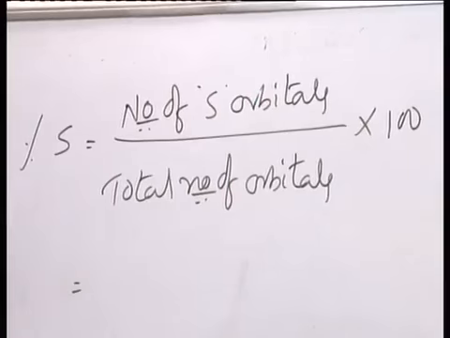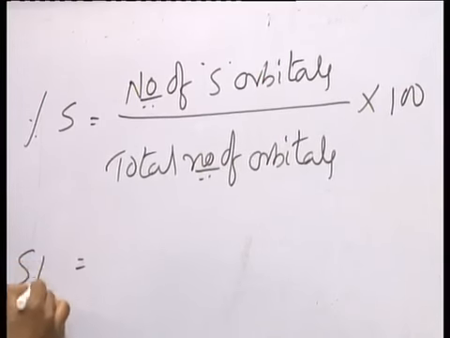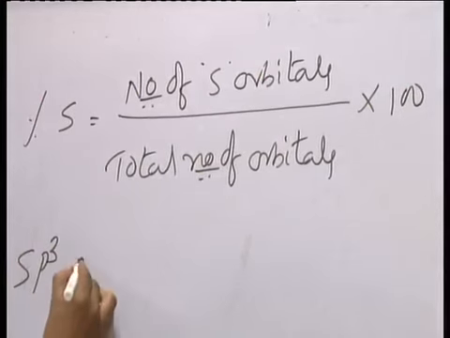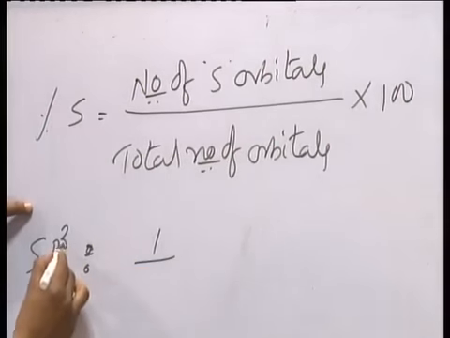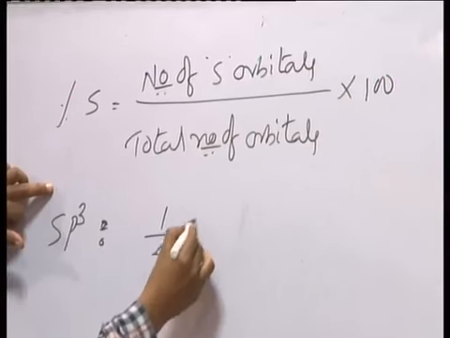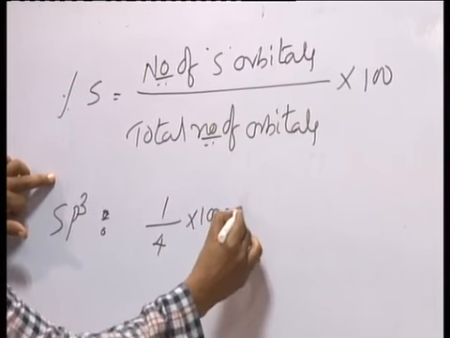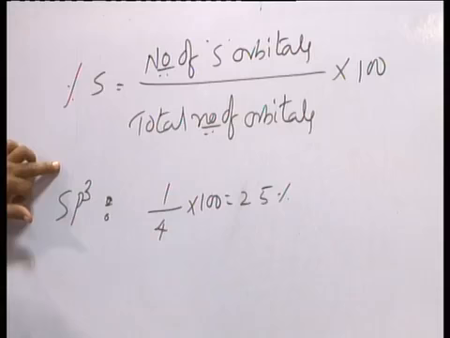Now we calculate for sp3: 1 s orbital divided by total number, 3 plus 1, 4, into 100, that is 25%.